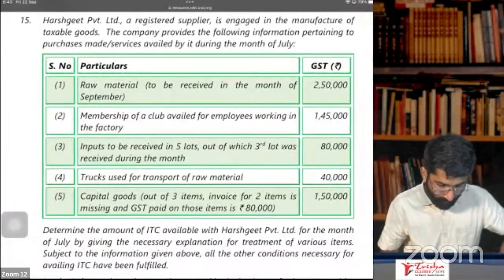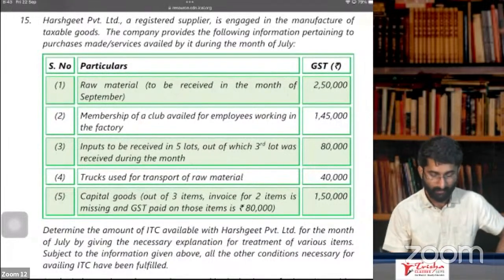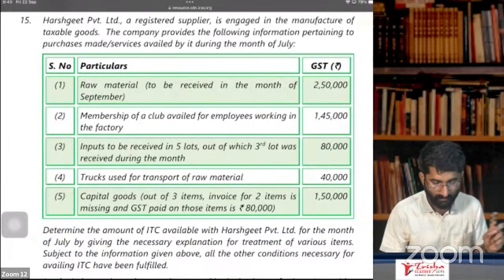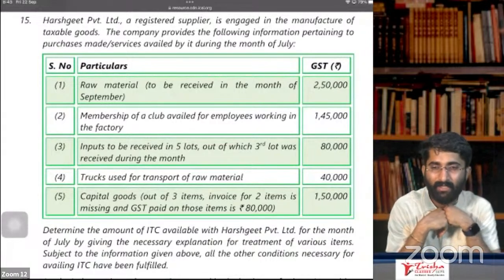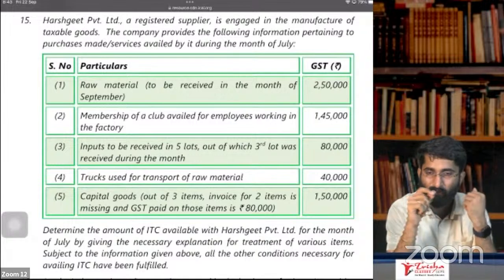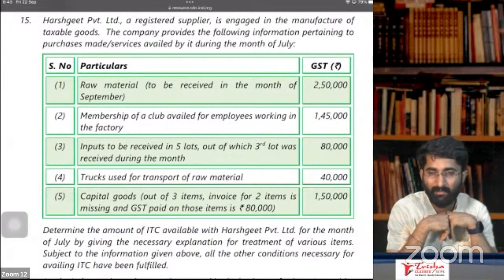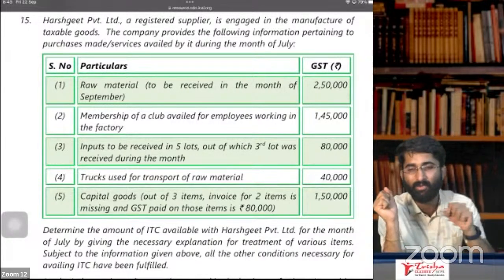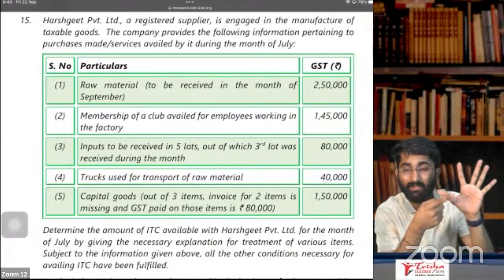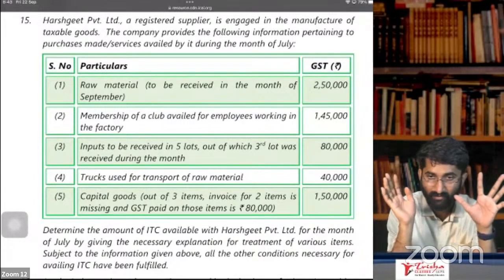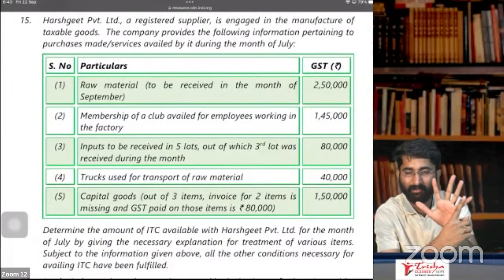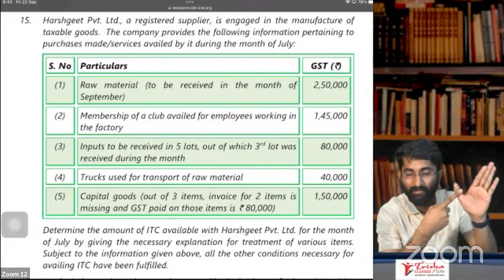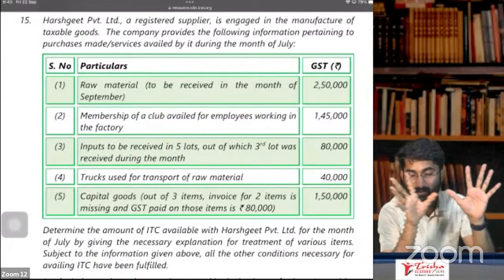Next, input to be received in 5 lots, out of which 3 lots was received during the month. Remember, I forgot to tell you one proviso. The proviso for section number 16, subsection 2 says that if you are receiving the goods in lots, when you receive the last lot, you will get the ITC. So now goods you are receiving in 5 lots. First lot you received in the month of October, second in November, December, January, February. In February, you got the 5th lot.